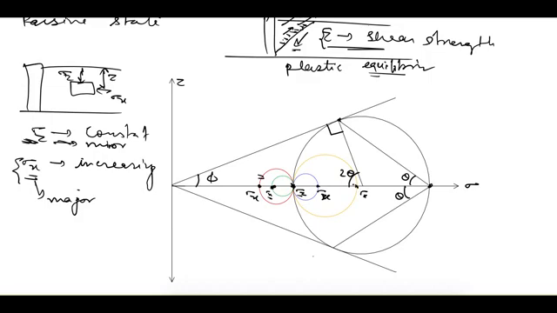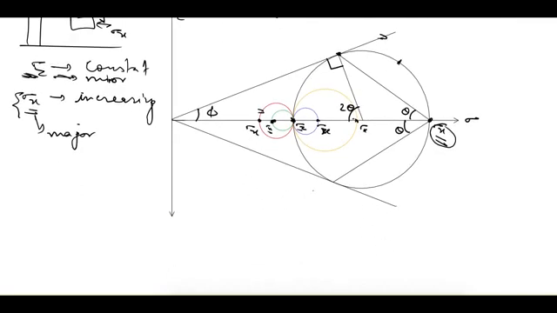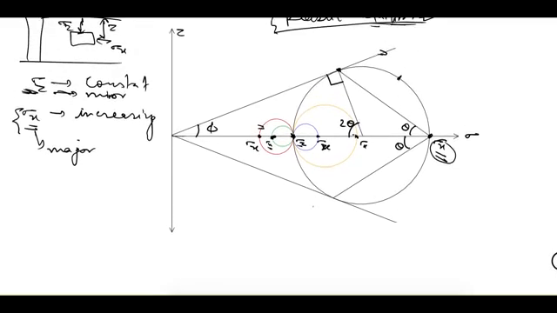So there will be a condition when sigma x is such that the Mohr circle touches the failure envelope, and that is our plastic equilibrium condition, because shear stress is equal to shear strength at this plane, and at this point we want to find out sigma x. That's how we define our active and passive earth pressure. So in this case we are talking about passive earth pressure.